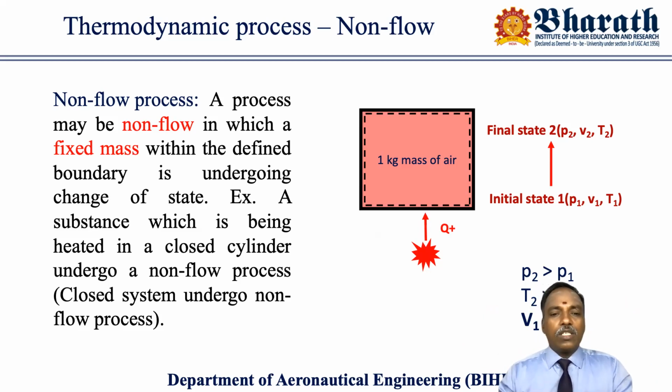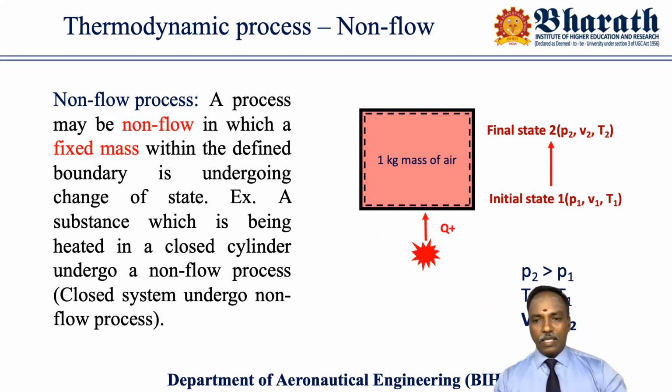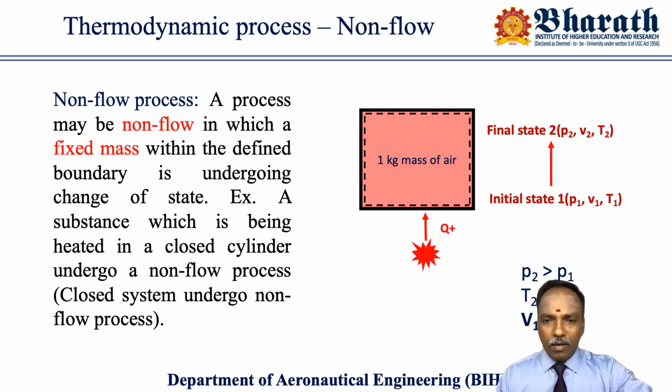That is, a closed system undergoes a non-flow process. Looking at the right hand side figure, first I considered 1 kg of air and kept it inside the cylinder. I observed its pressure, temperature, and volume at state 1, the initial state: P1, V1, T1.